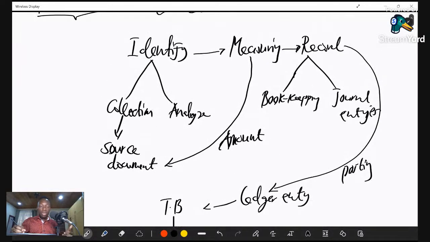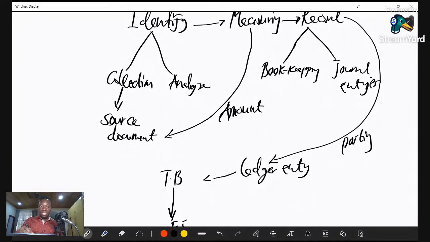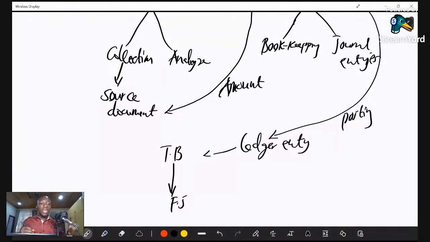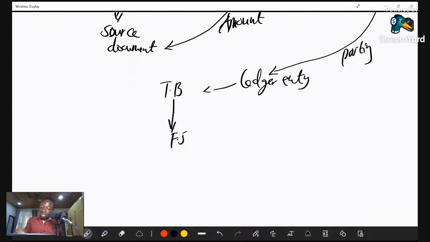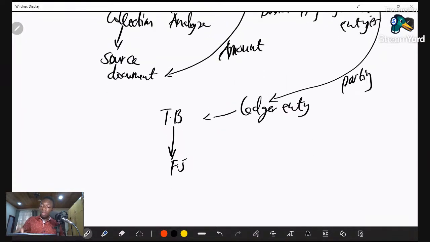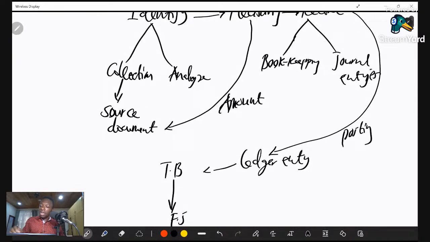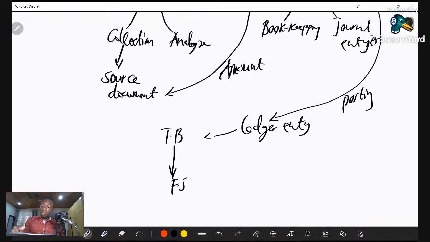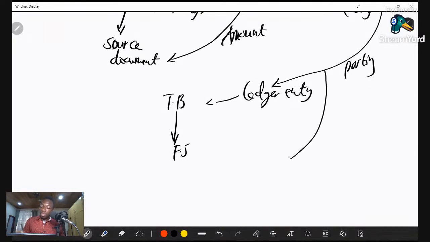So after identifying, measuring, and recording, and doing all this to the financial statement, you then have to communicate those financial statements to people who have concern to the reason why we want to prepare the financial statement. So after the recording, we move on to what we call the communication stage. So all these activities are under the recording. After the recording stage, we have what we call communication. You need to communicate. How do you communicate?